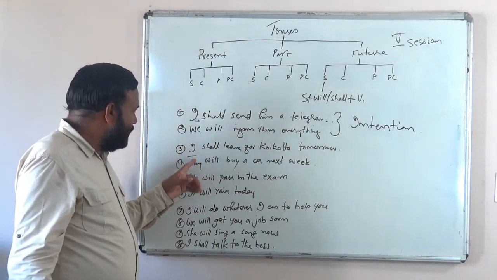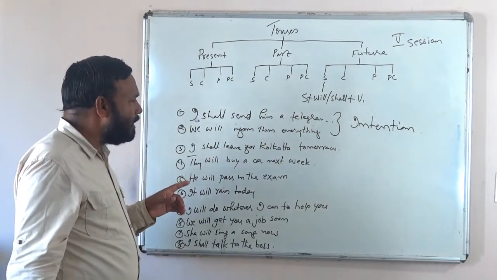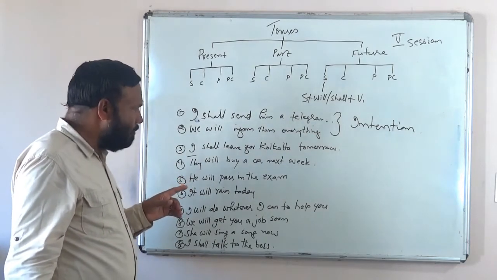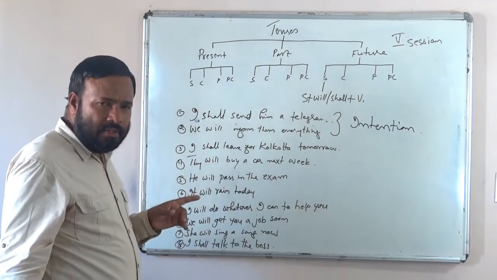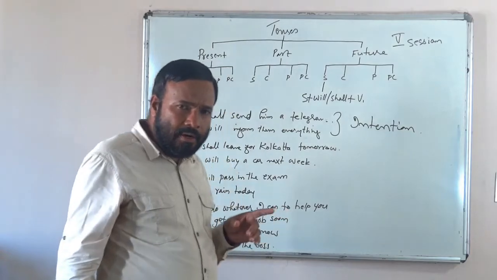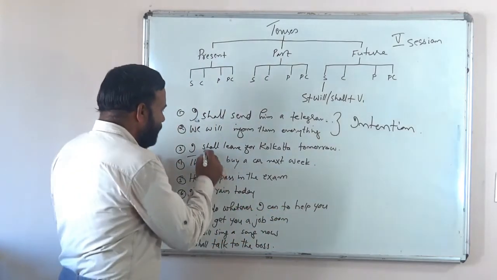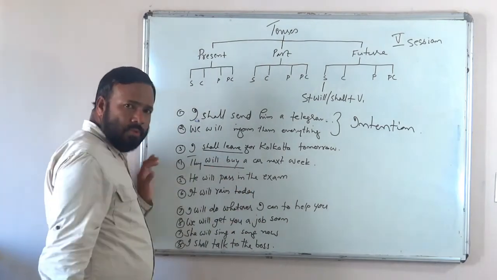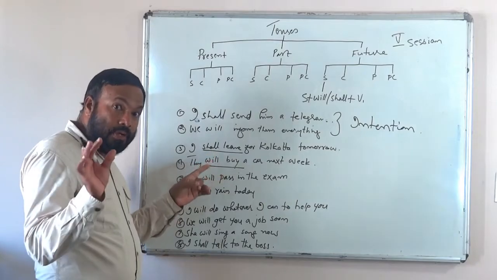Let us see the third and fourth sentence. I shall leave for Kolkata tomorrow. They will buy a car next week. What kind of an idea is conveyed by these two simple future tenses? Yes, it shows a fixed plan.